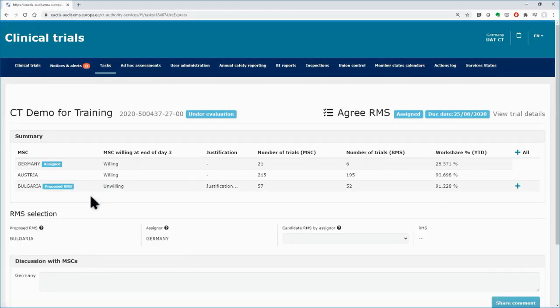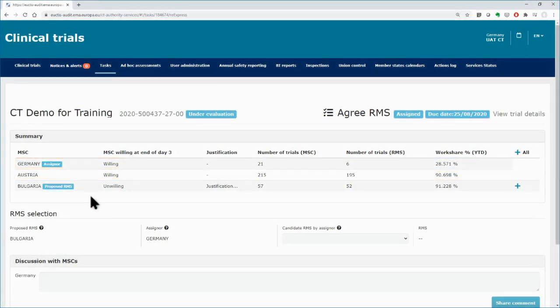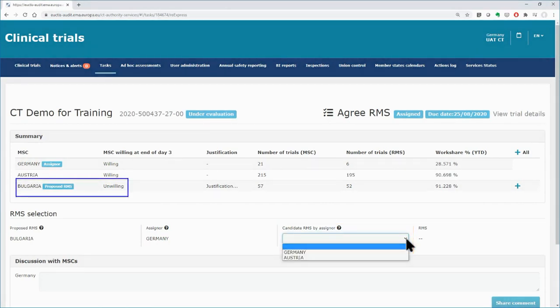Once this task is triggered, the willing MSC with the lowest work share becomes the assigner. The assigner will choose a candidate RMS from the list of the willing MSCs. In this example, Germany becomes the assigner. By having the role of the assigner, Germany can select one of the willing MSCs as the RMS candidate, using the drop-down menu. MSCs that expressed unwillingness will not appear in that menu, in that case Bulgaria.